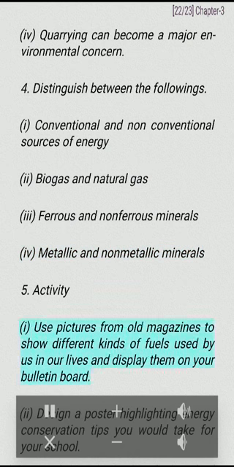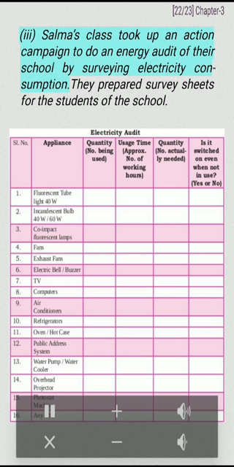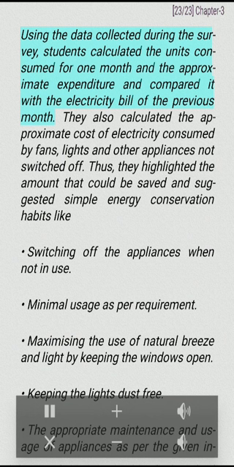5. Activity. I. Use pictures from old magazines to show different kinds of fuels used by us in our lives and display them on your bulletin board. II. Design a poster highlighting energy conservation tips you would take for your school. III. Selma's class took up an action campaign to do an energy audit of their school by surveying electricity consumption. They prepared survey sheets for the students of the school.